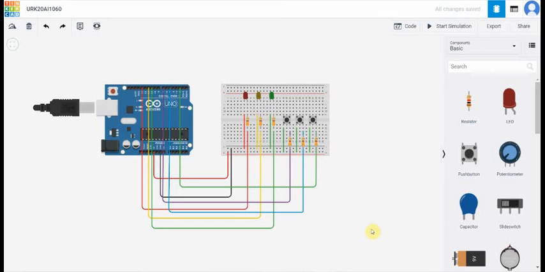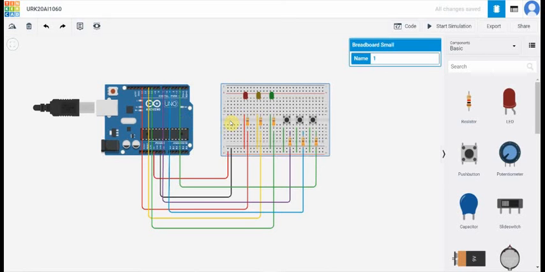Hello everyone. Now we are going to make an experiment of generating traffic lights using push buttons. Firstly, we need the Arduino Uno, and then we need the breadboard. Now, firstly, the 5 volts pin of Arduino Uno is connected to the positive terminal of the breadboard, and now the ground pin of the Arduino